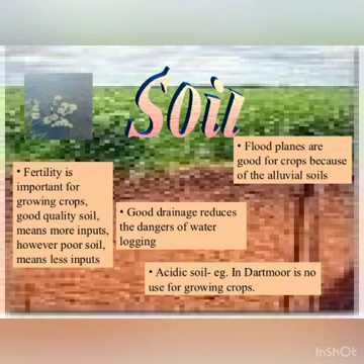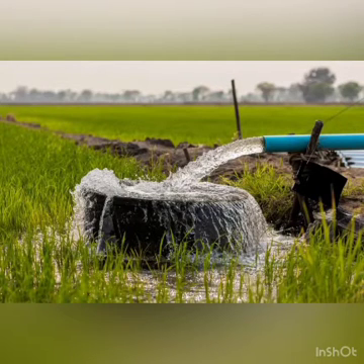Good quality soil means more inputs. However, poor soil means less input. Water. Availability of water is essential for the growth of plants. For example, areas having adequate facilities of irrigation provide more food crop production as compared to those who lack in irrigation